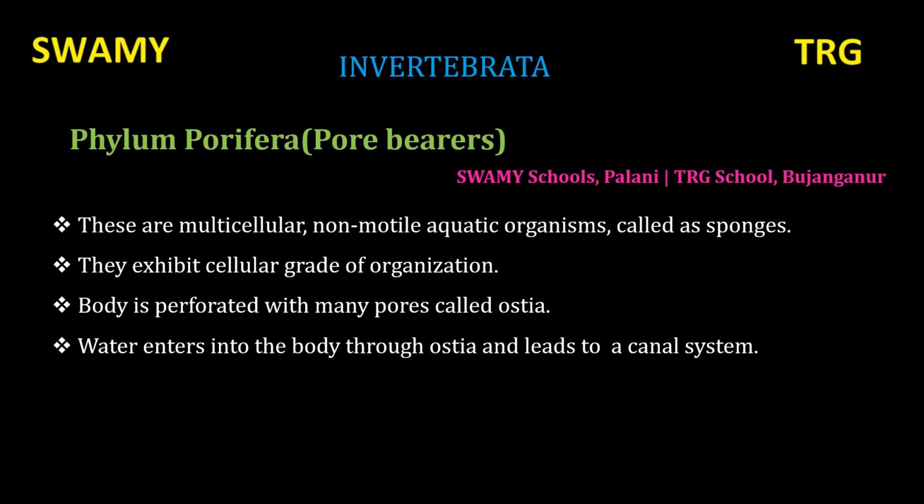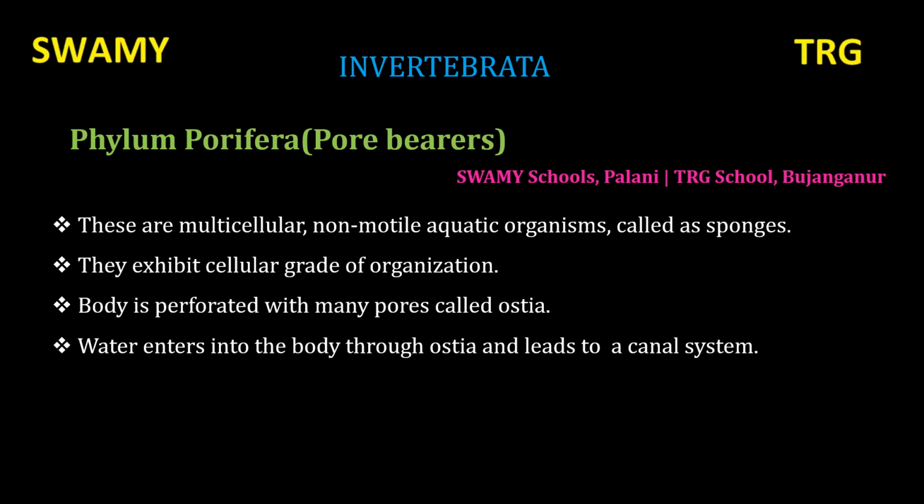Porifera is a Latin word. Pori comes from pores. So they have pores all over the body. The animals that come under this phylum Porifera are also called pore bearers. Porifera are the most primitive form of organisms. Have you ever seen these animals?